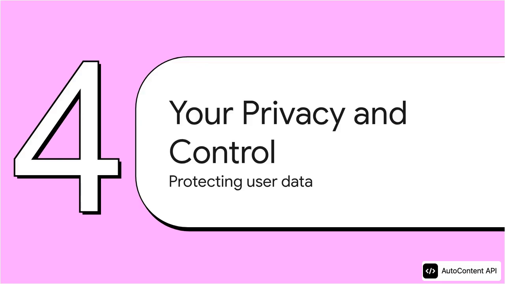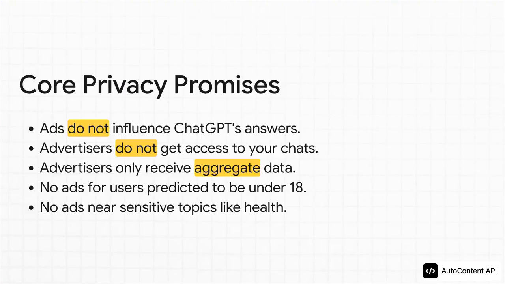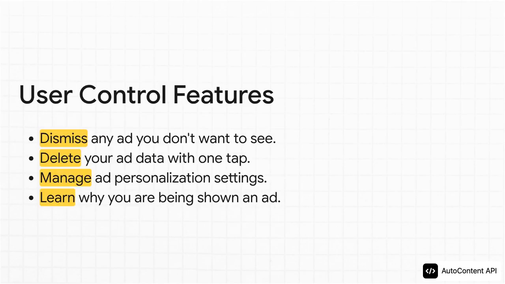Now, whenever we start talking about online ads, the conversation immediately pivots to privacy, right? And OpenAI seems very aware of this. They've dedicated a pretty big part of their announcement to the guardrails they're putting in place to protect our data. And they've made 5 pretty critical privacy promises. Number 1, and this is maybe the most important, ads will not influence ChatGPT's answers. 2, your conversations are going to remain private. Advertisers won't get access to your chats or personal details. They'll only see aggregate data, like total views or clicks. And finally, they're promising no ads for users predicted to be under 18 and no ads near sensitive topics like health or politics.